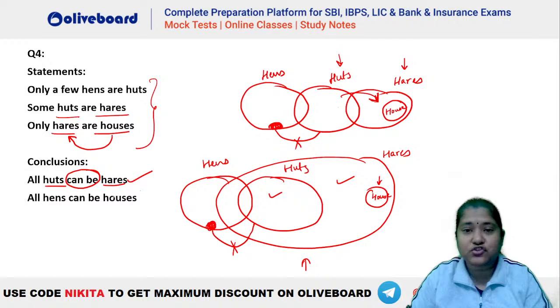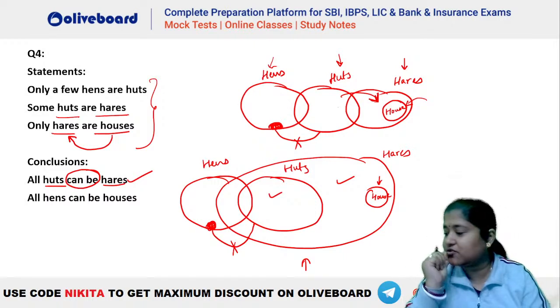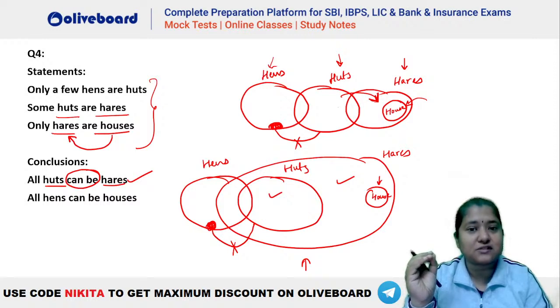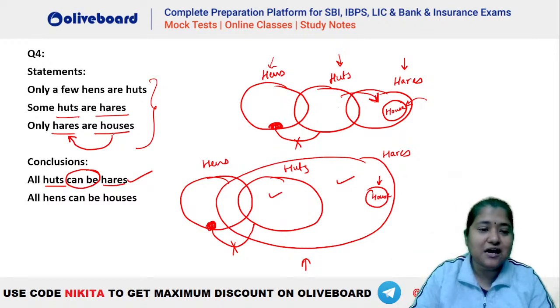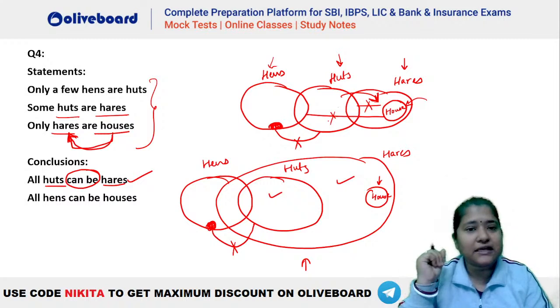You can see first is true. What about the second one? All hens can be houses. Can all hens go inside your house, guys? How can this be true? How can this be true? We know that house has to be a part of only and only hens, isn't it? House is a part of only hens. It can never be a part of hut. It can never be a part of hens, isn't it? That is understood. 'Only' has been used.